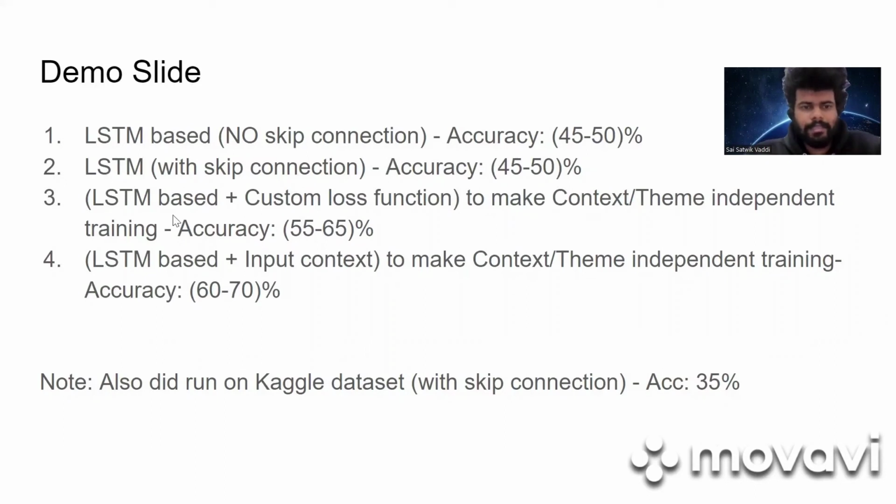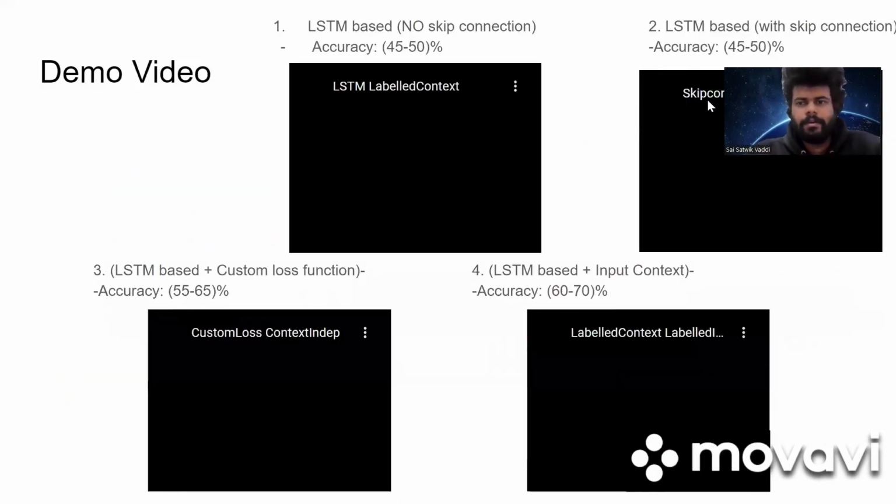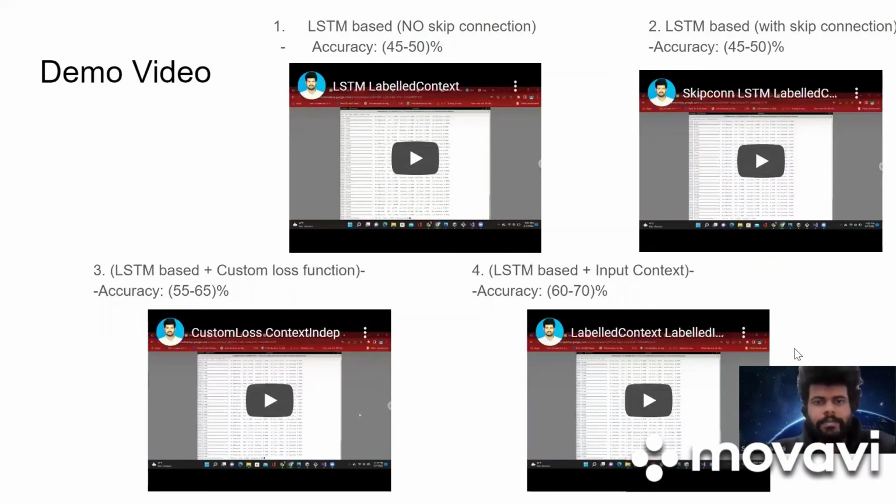The third experiment is LSTM based with custom loss function to make context or theme independent. We achieved a validation accuracy of around 55 to 65% on training. The fourth experiment is LSTM based plus input context to make context or theme independent training. Accuracy we achieved is around 60 to 70%. All of them we mentioned is about emoji accuracy. So here is our demo videos for all of the 4 experiments.